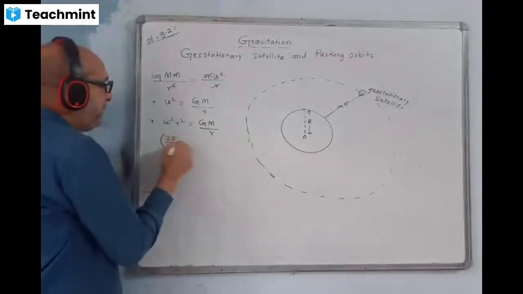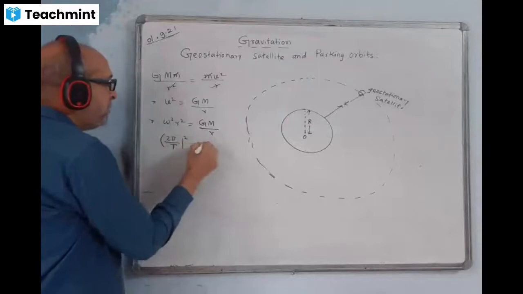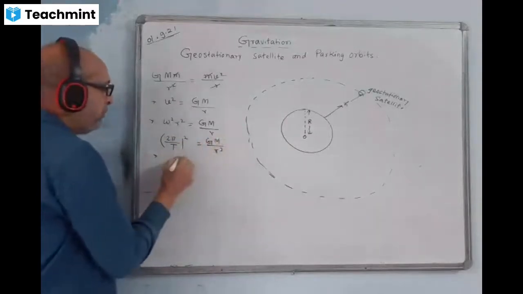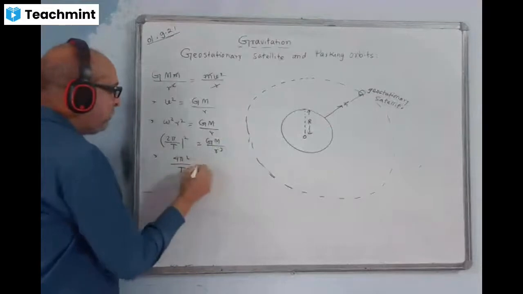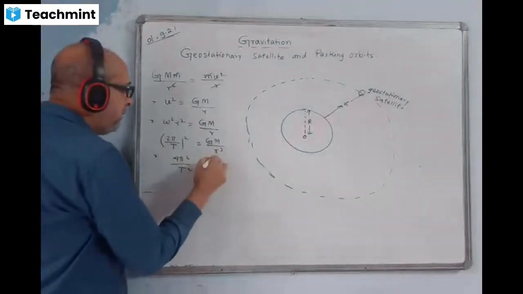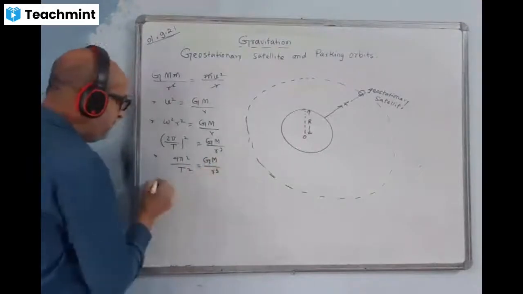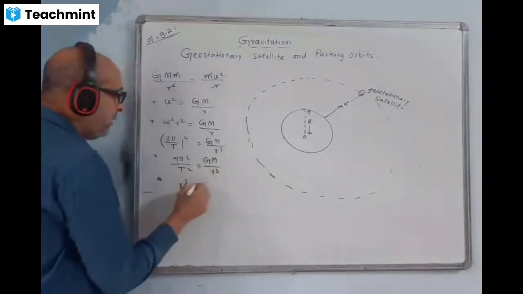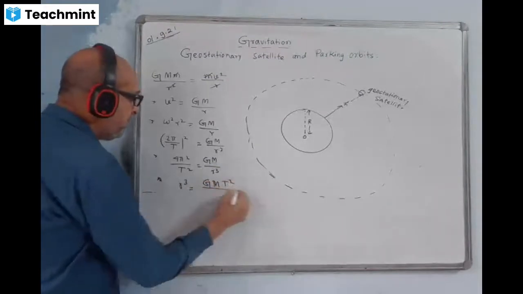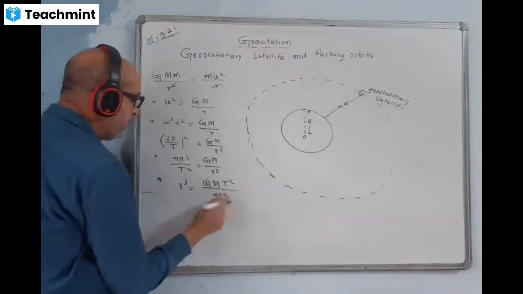For omega I'll put 2 pi by T, whole square, is equal to GM by r cube. This will become 4 pi square by T square equal to GM by r cube, making r cube the subject. r cube will become GM into T square by 4 pi square.